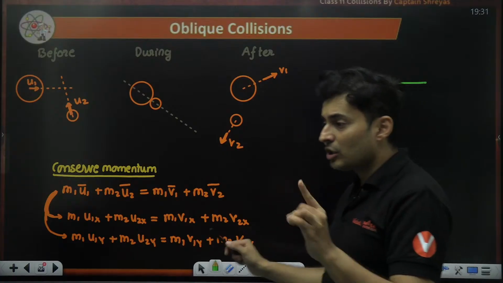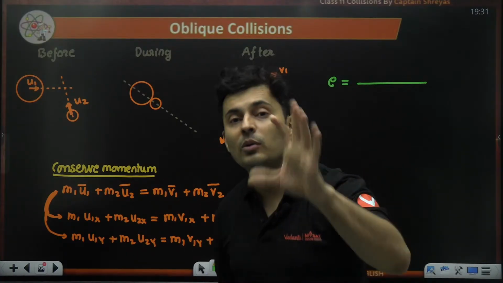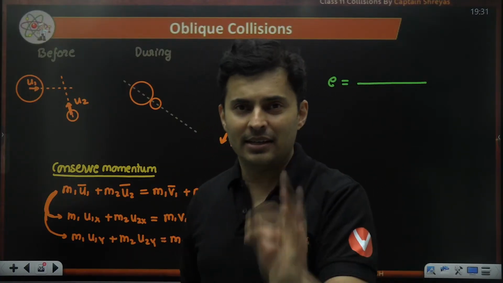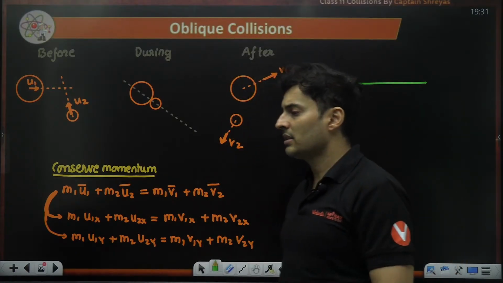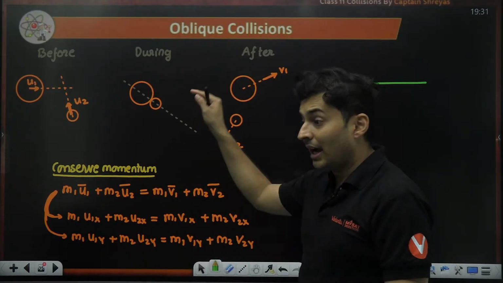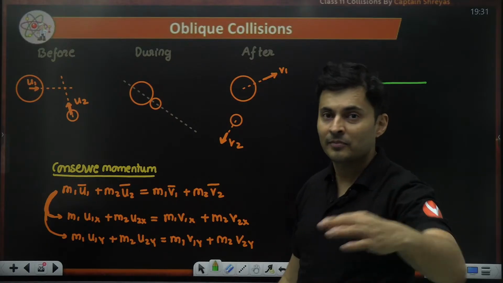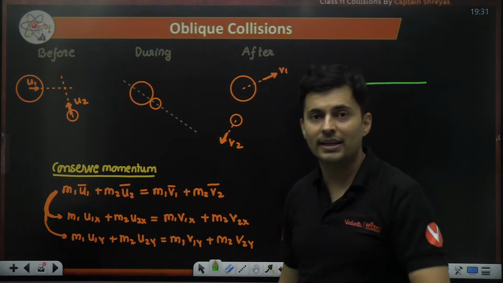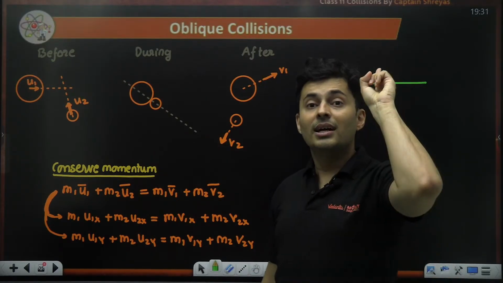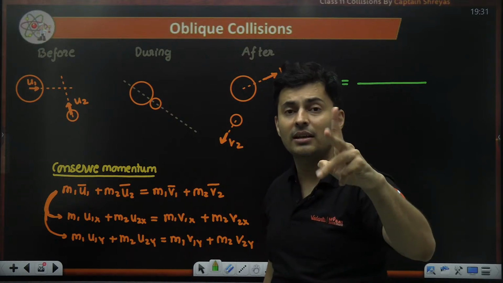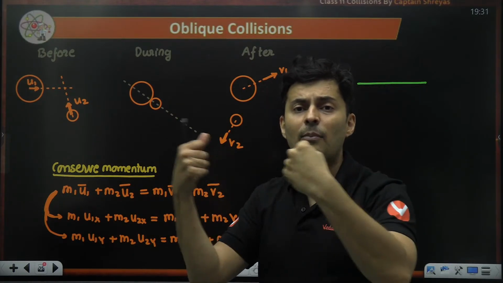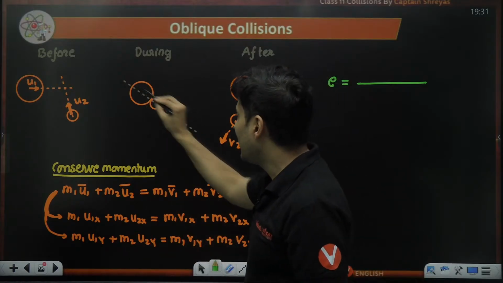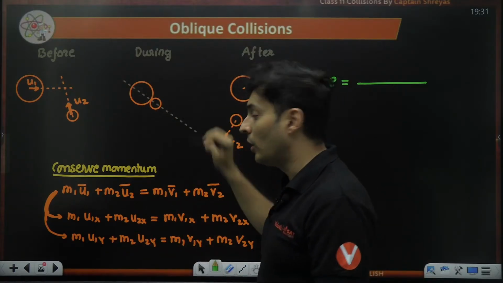You should always show what is happening during the collision. I bet many of the kids would not even be taught this in class, the 2D collision part, and how it has to be drawn or taken. During the collision, draw the diagram and show the forces acting on each other in which direction, not the exact value, just in which direction they will apply forces on each other. The direction of forces will be along the common normal.